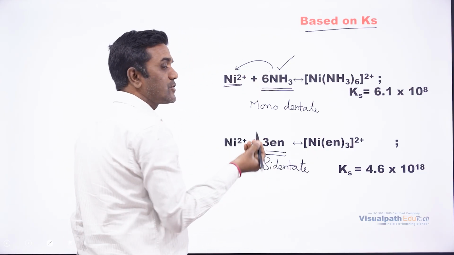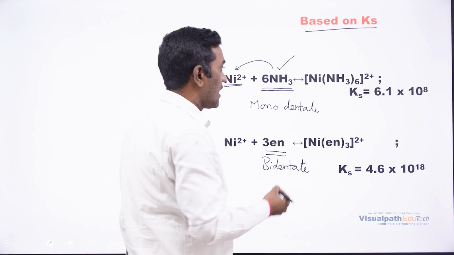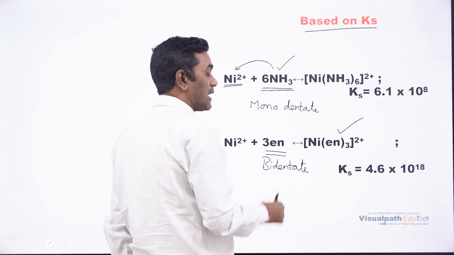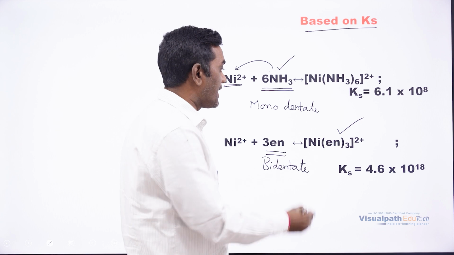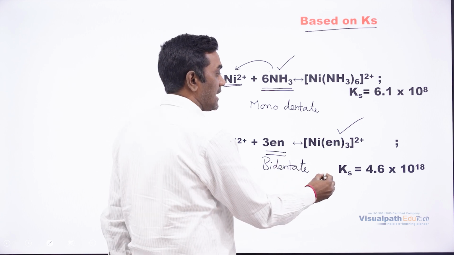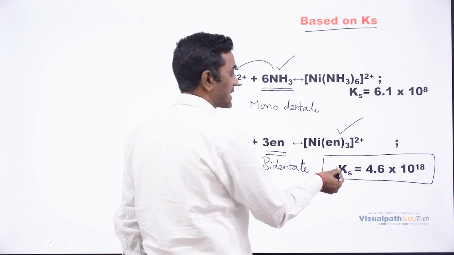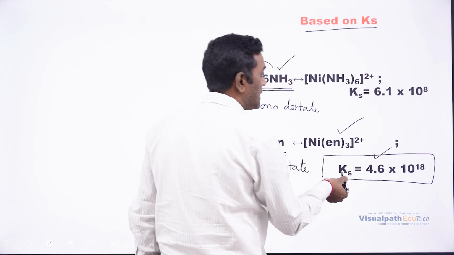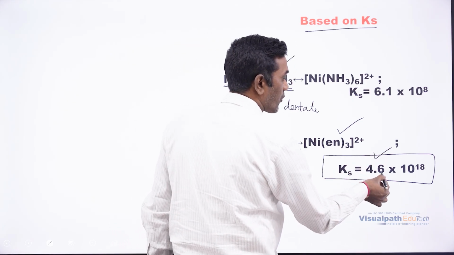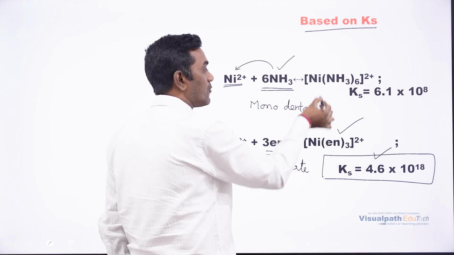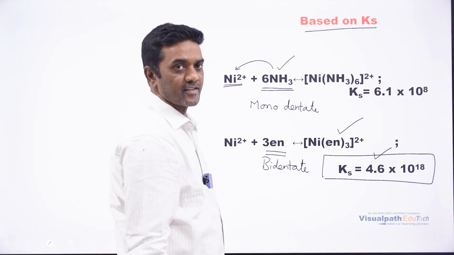Among these, the one with the bidentate ligand is going to form the strong or stable complex. The bidentate ligand is going to form a thermodynamically stable complex, which can be understood from the equilibrium constant, which is 4.6 into 10 power 18, and compared to the ammonia ligand, it is very high, right?